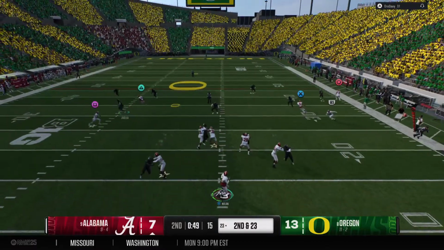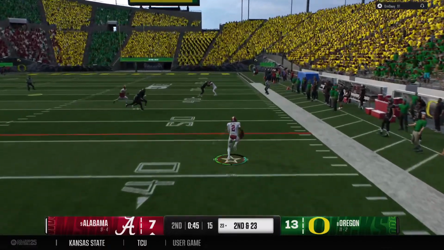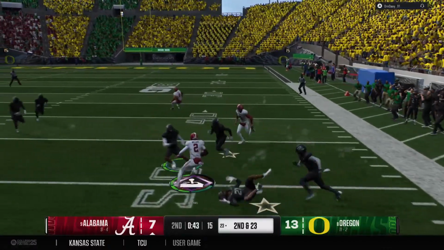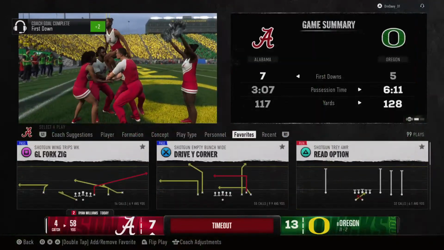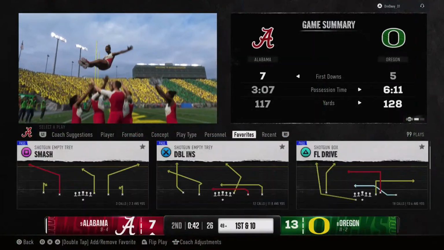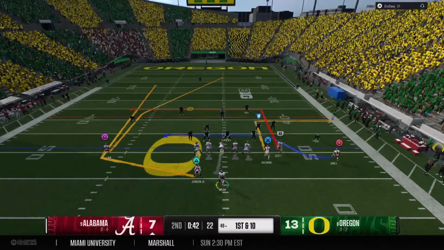From the shotgun, drops back looking for an open man. And this one is caught. A quick spin move. They'll get him, but he put the spin cycle on that defender. Wow. And a timeout is called to talk strategy. Close game here as we approach halftime. First down and 10 now.